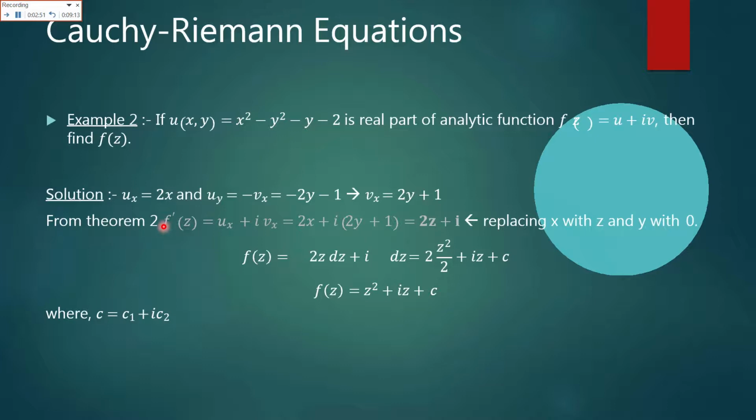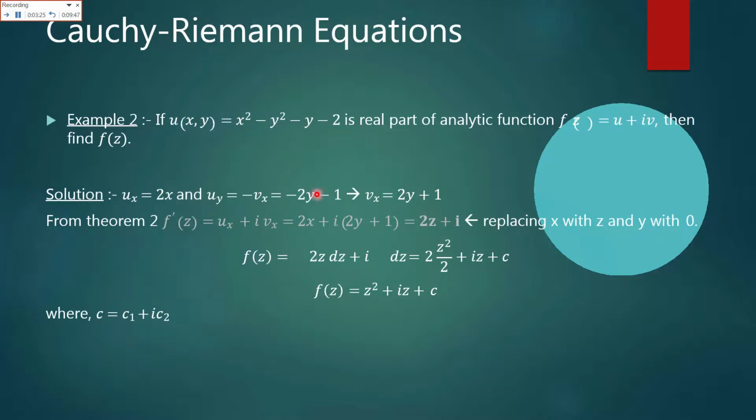So our given question would be changed into 2x plus iota into 2y plus 1. Now we will replace x with z, as it is a complex function and it is a real part, and here the imaginary part would be 0. So 2y would be 0 in the given question. So it would be changed into 2z plus iota. Why have we changed y with 0?